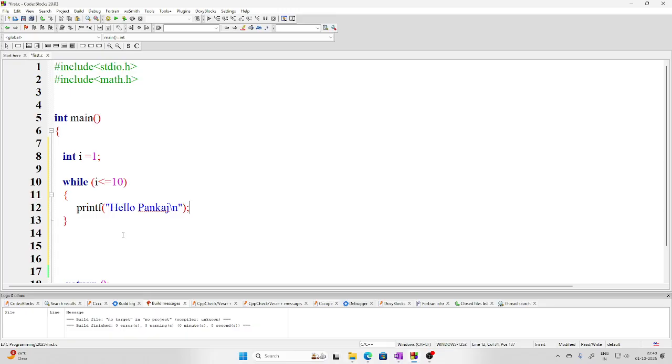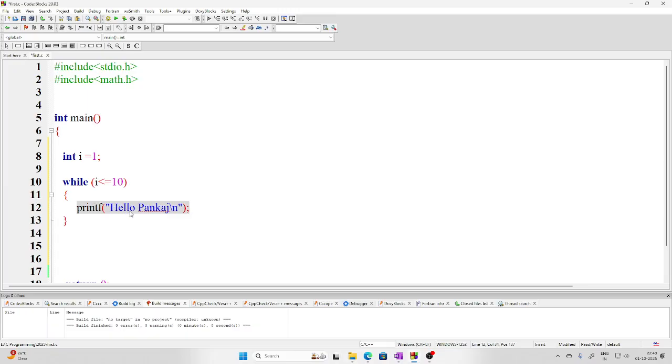Now look friends very closely. Why is this particular loop also called an infinite loop? This will become clear to you now. What is the value of i right now? It is 1. So is 1 less than or equal to 10? No, it is not equal, but it is less. So this condition will become true, and this statement will be printed because control will now be entering the while.